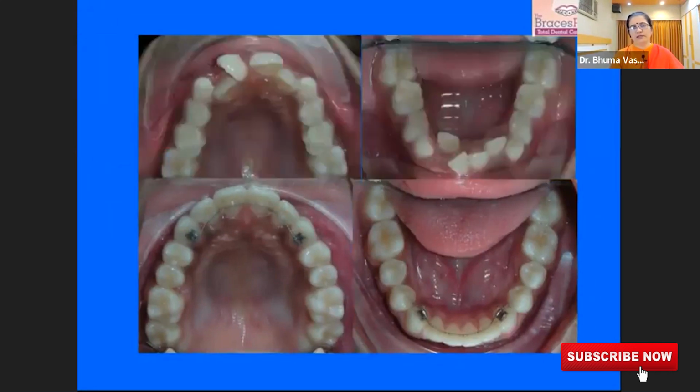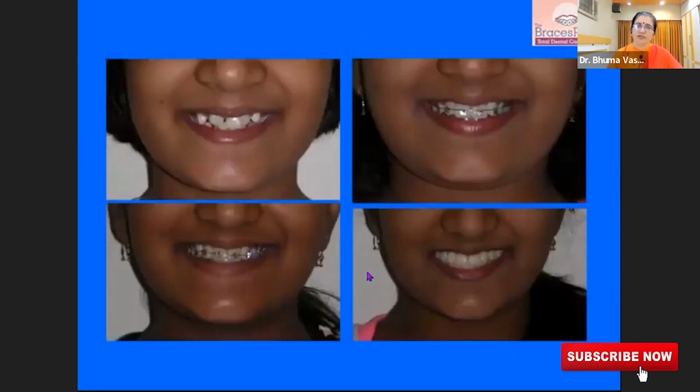So this is comparative pre-treatment and post-treatment. As you can see here, crowded teeth in the upper and the lower, and the aligned teeth. And how the patient transforms from that smile to this smile. It is so satisfying to see the patient feel so confident when they have a wonderful smile like that.